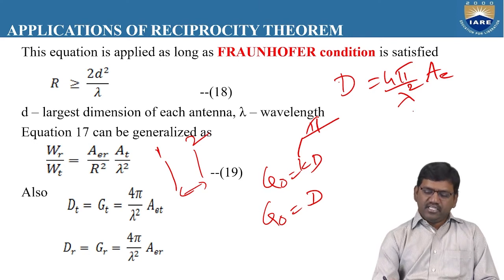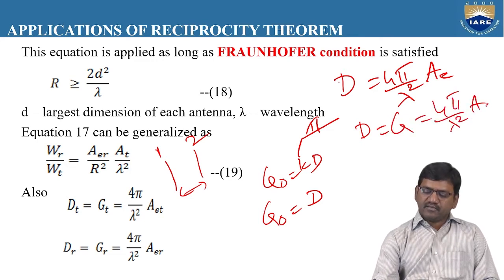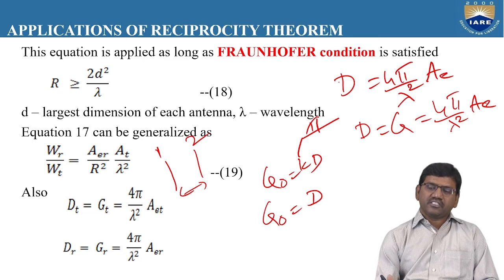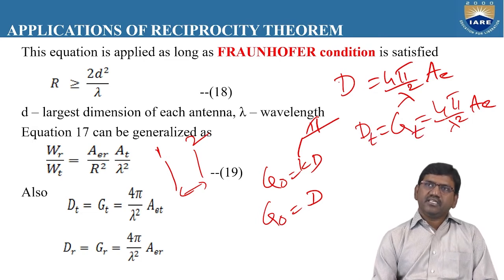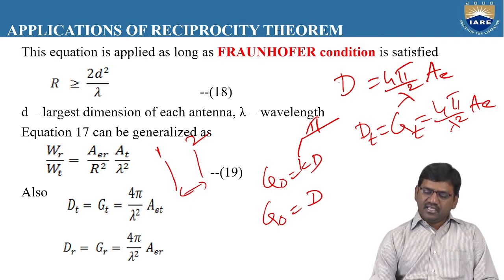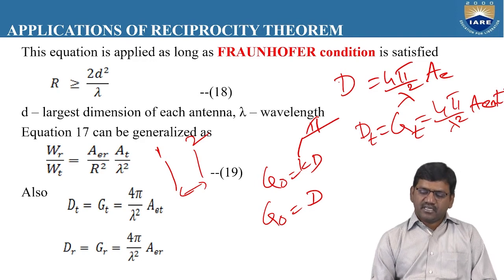So when D is equal to 4 pi by lambda square into AE, we can write this expression as D is equal to G is equal to 4 pi by lambda square into AE. For the transmitting side, we can use the suffix t: GT for the gain of the transmitting antenna, DT as the directivity of the transmitting antenna, and AEMT, the maximum effective aperture of the transmitting antenna.